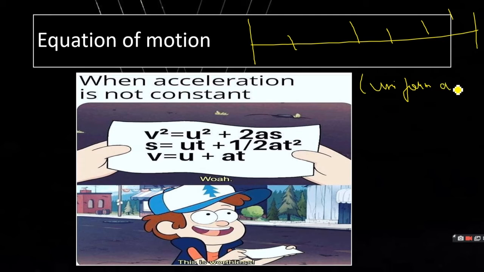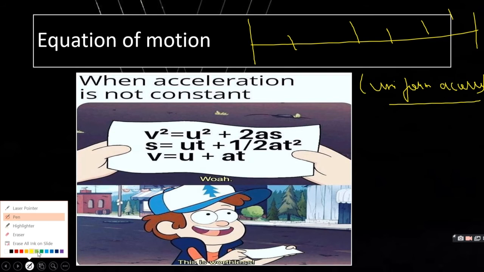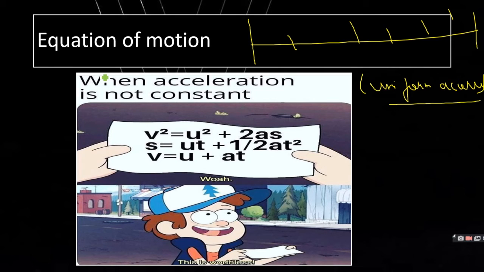So if the body is possessing uniform acceleration, there are three equations which we can use while solving certain numericals. The first one is v equals u plus at, s equals ut plus half at square, and v square equals u square plus 2as.